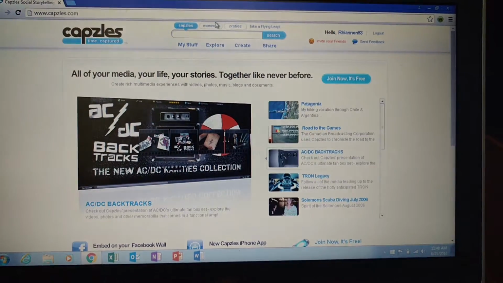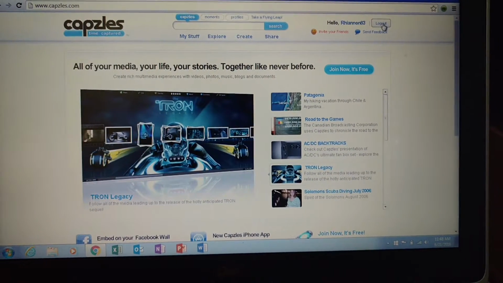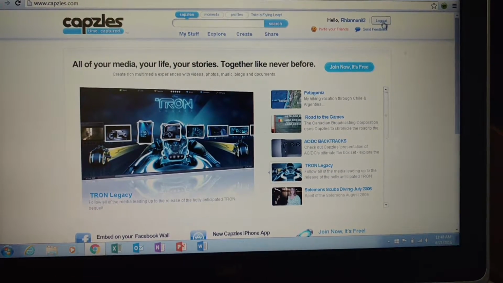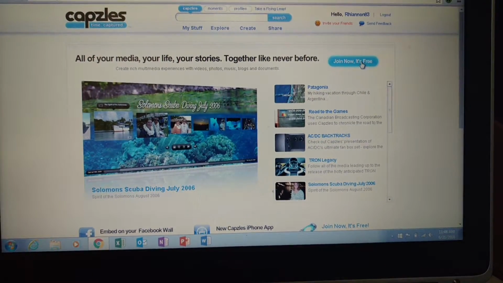Once you're there, if you come over here and you already have an account, it will say login. You can click on that and log into your account. If you need to create an account, you will click on Join Now. It's free.